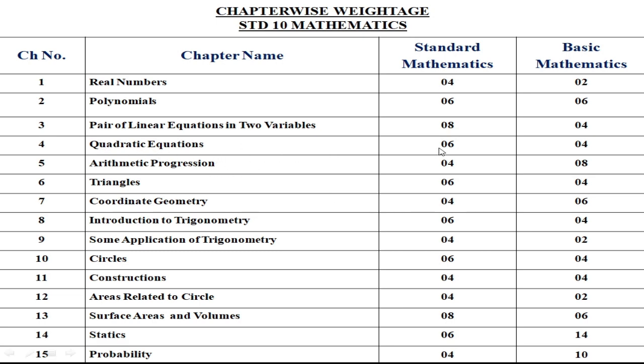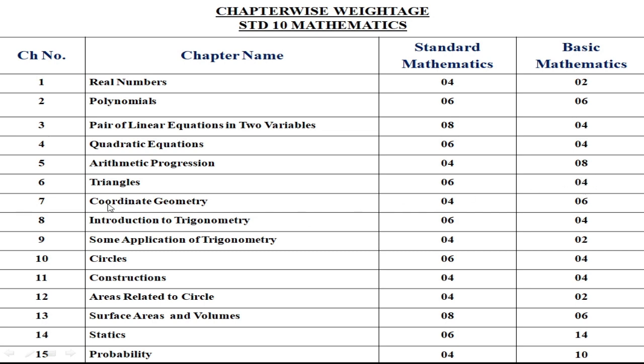Quadratic equations. In standard mathematics the weightage is 6 marks, and in basic mathematics the weightage is only 4 marks. Arithmetic progression is quite easy, in which you only have to remember the formula and put in the values. So standard mathematics has a weightage of 4 marks, while in basic mathematics the weightage has doubled, that is 8 marks. Triangles. In standard mathematics the weightage is 6 marks, while in basic mathematics the weightage is 4 marks, and this is a geometry chapter, so mostly a theorem may come from this chapter in 4